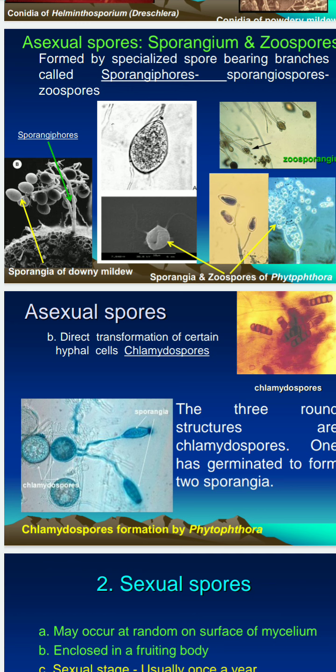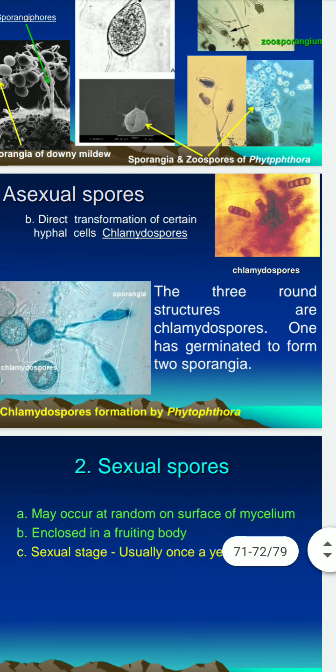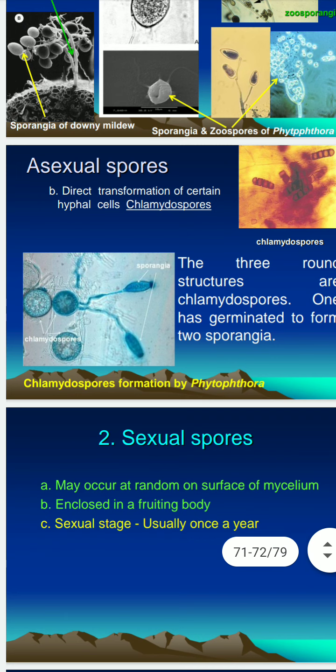Sometimes these asexual spores are known as chlamydospores. When fungal hyphae directly transform into spores, it is known as chlamydospores. The structure of chlamydospores is round, and when they germinate, they give rise to various types of fungal hyphae.